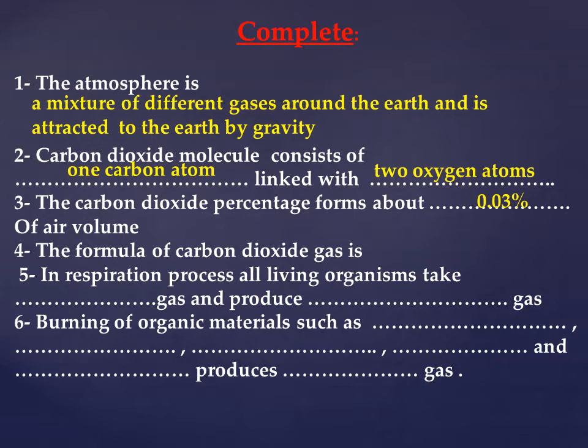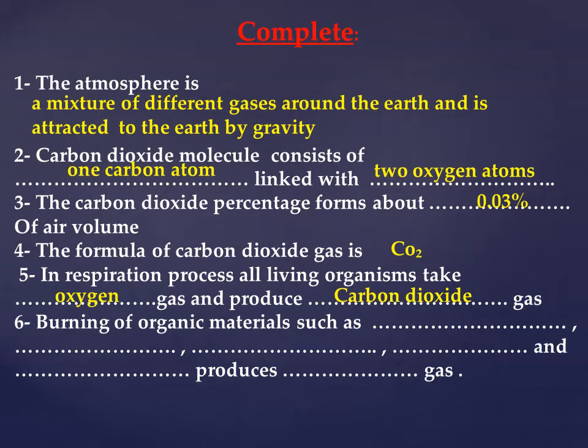Number 4, the formula of carbon dioxide gas is. What is the symbol of carbon dioxide? Yes, CO2. Number 5, in respiration process, all living organisms take what gas and produce what gas? Yes, take oxygen gas and produce carbon dioxide gas.